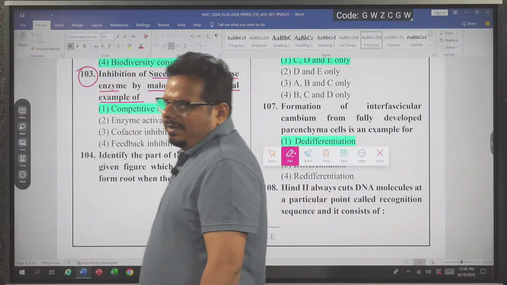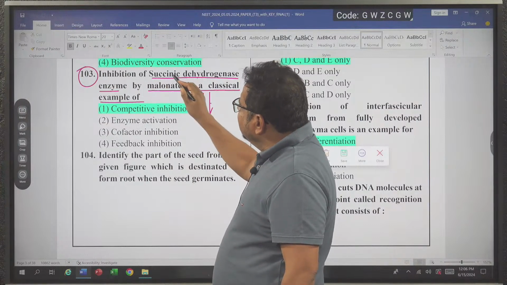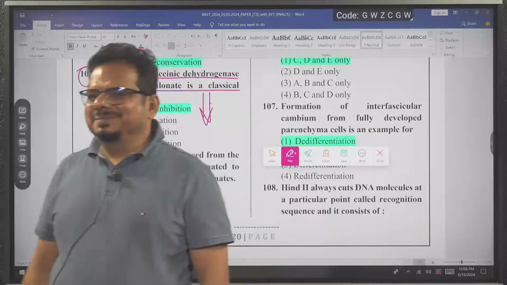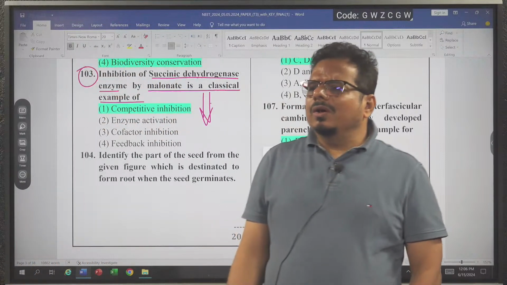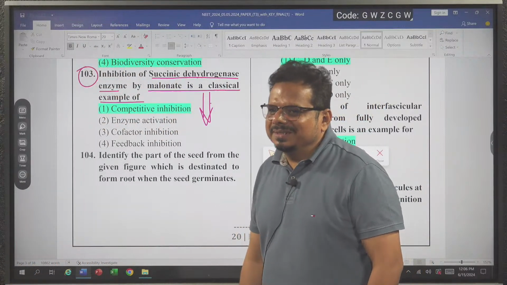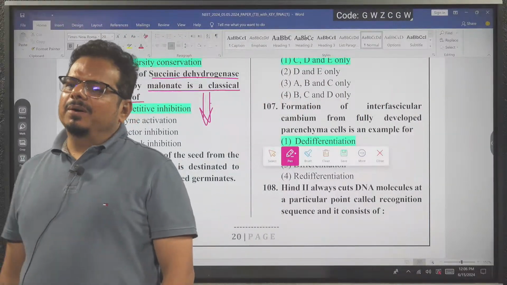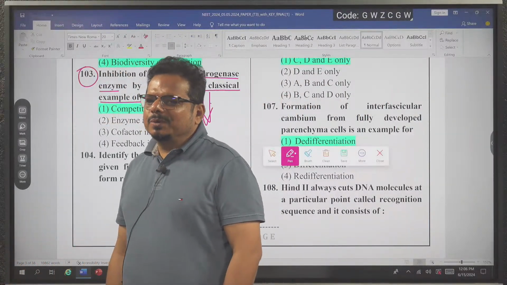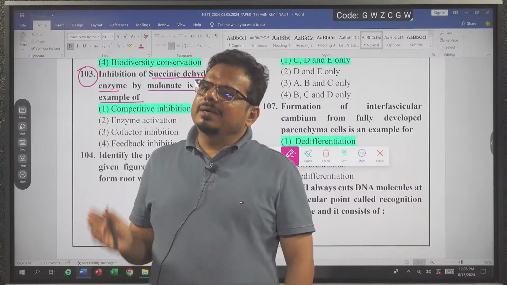Where does this inhibition occur, and what is the need of this inhibition? I hope all of you are aware of the Krebs cycle.